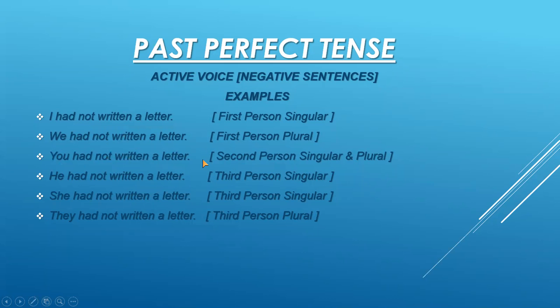You had not written a letter. This is the example for second person singular and plural. He had not written a letter, third person singular. She had not written a letter, third person singular. They had not written a letter, full stop, that is third person plural.